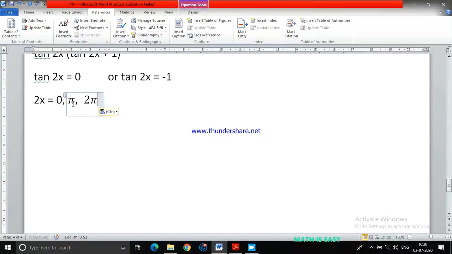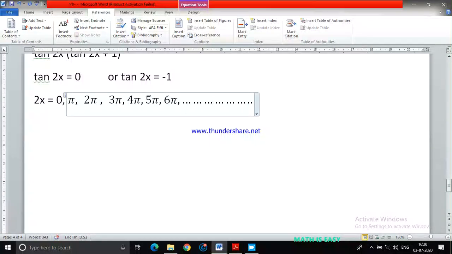Then tan 2 pi is also 0, then tan 3 pi, then 4 pi, then 5 pi, 6 pi are also 0. Then all will be 0. Generally tan theta is 0 when sin theta is also 0 only.